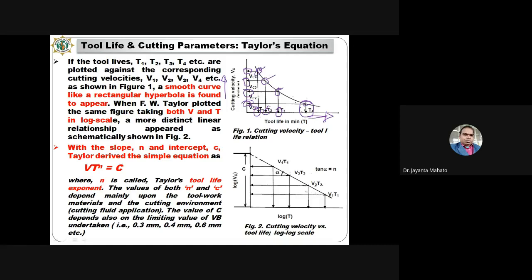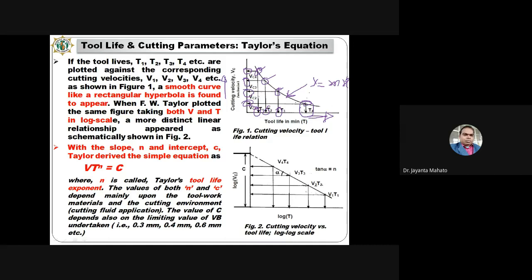So all the points we get, and if you connect all these points, then a power type of curve will form. So this is a power type of curve. The equation of a power type of curve will be like this: y is equal to m into x to the power b.